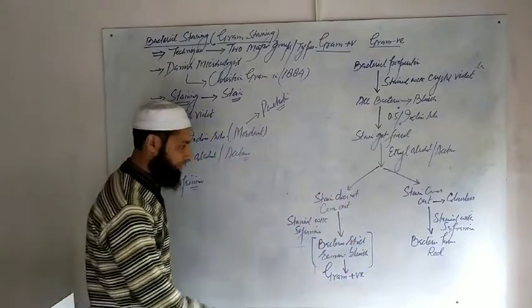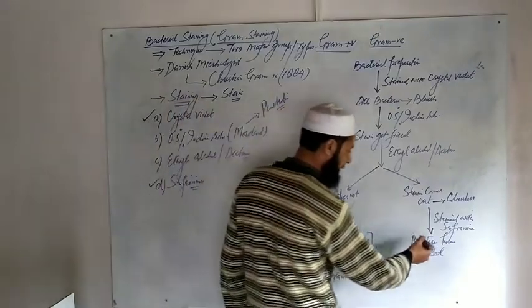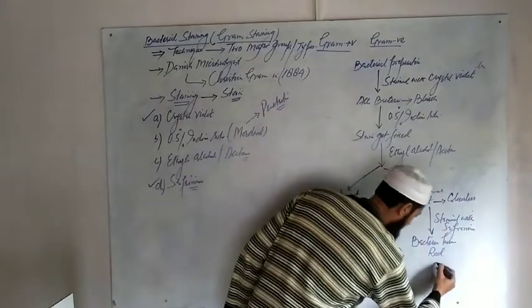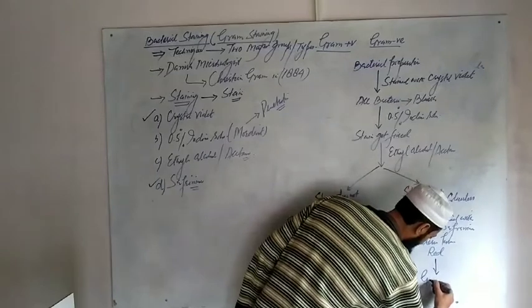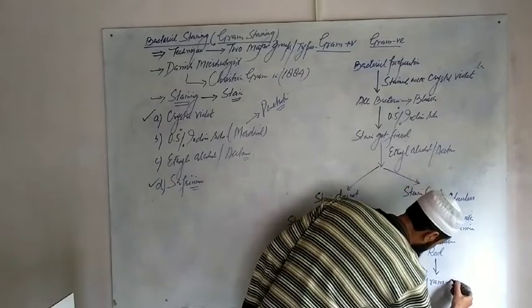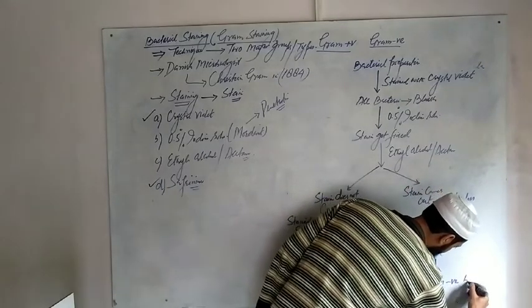Whereas those bacteria which become red when stained with safranin are called gram negative bacteria.